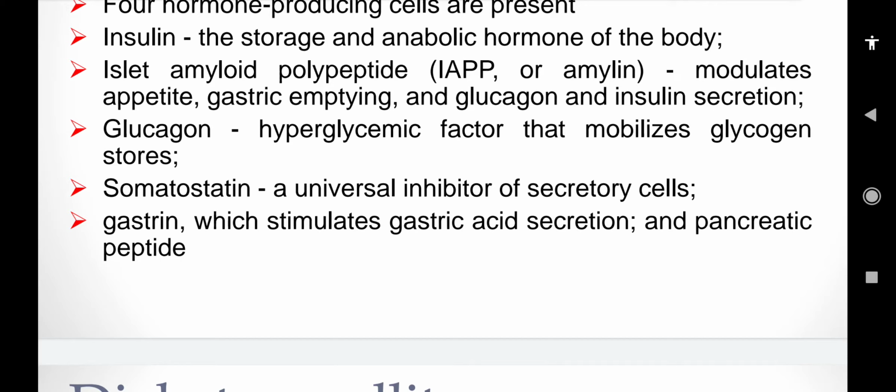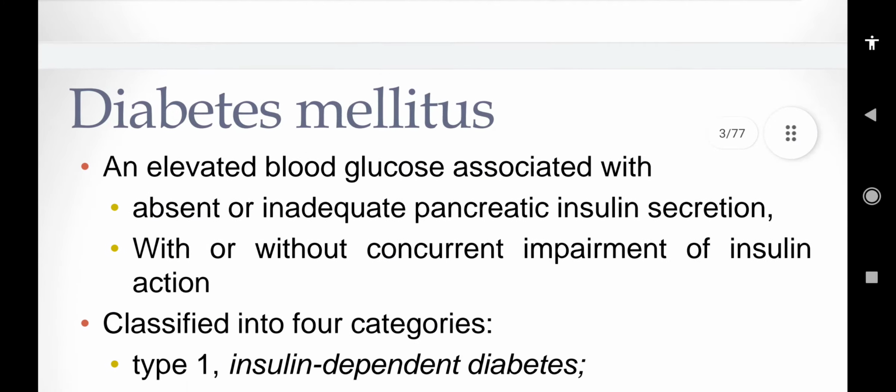As we all know, peptides are also produced from the pancreas. You can learn the function of gastrin from its name: gastrin stimulates gastric acid secretion. It has major and important clinical indications.